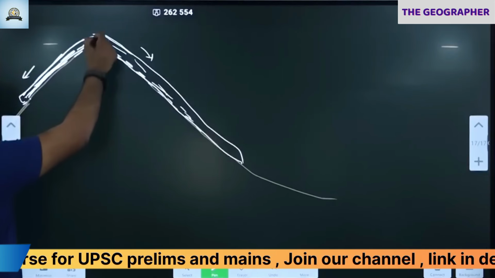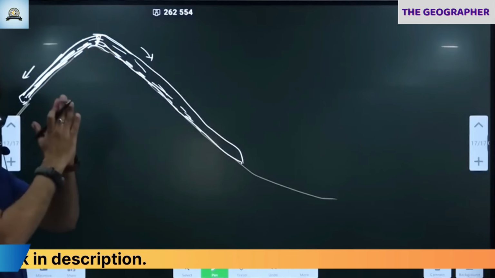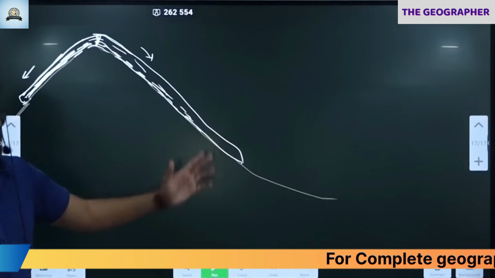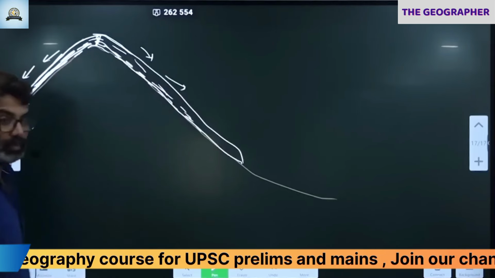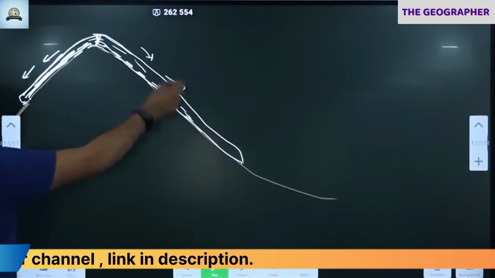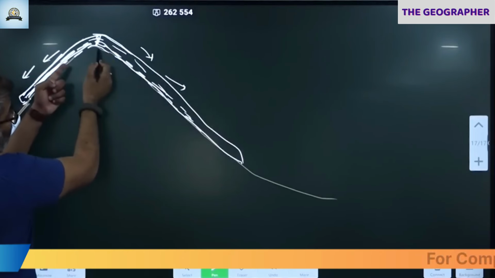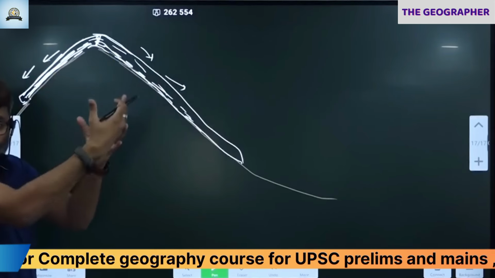So what happens here in the center, the glacier will break, a crack will develop, then slowly they will move apart. So this glacier starts moving in this direction, this will move in this direction. So remember, once the glacier goes down on either side, it will pluck the rocks also. The surrounding rocks, whatever rocks are there, that also will be taken by the ice.